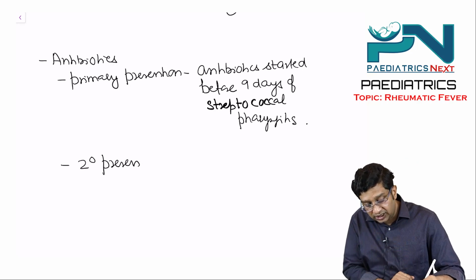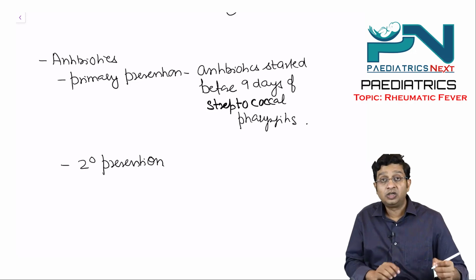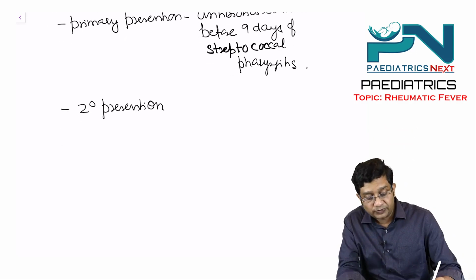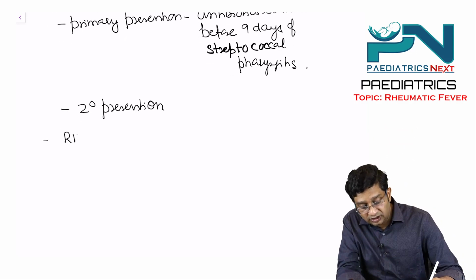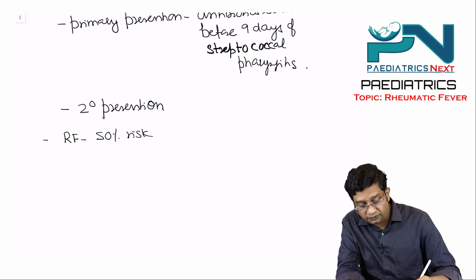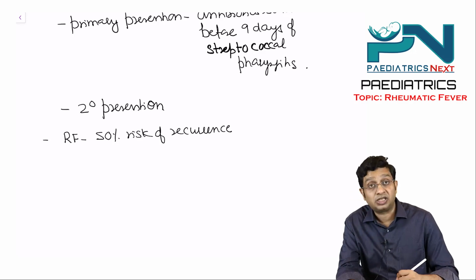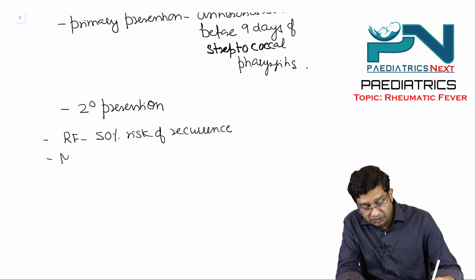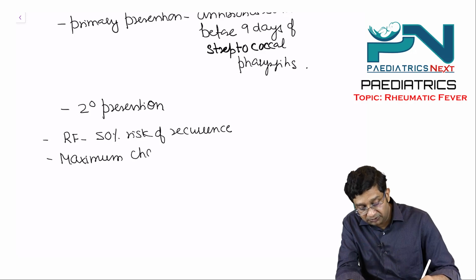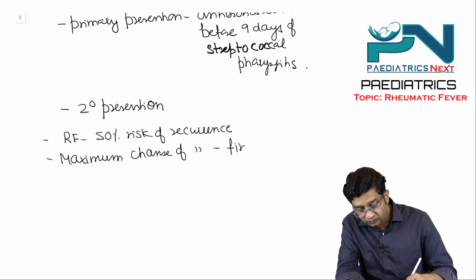Now why is this secondary prevention required? What you need to know is, in rheumatic fever, there is 50% risk of recurrence. Maximum chances of recurrence are in the first 5 years.